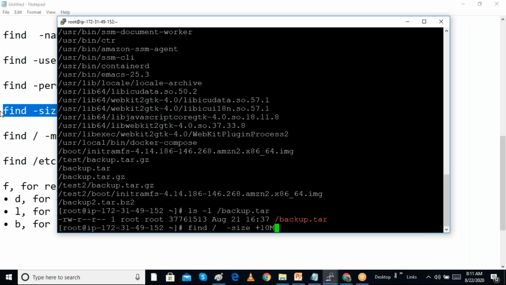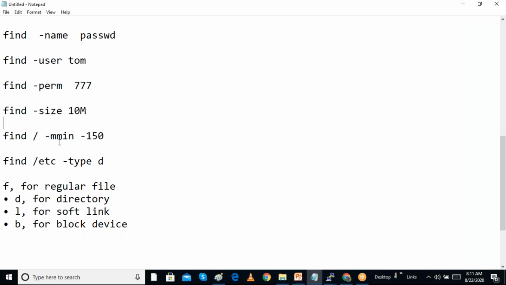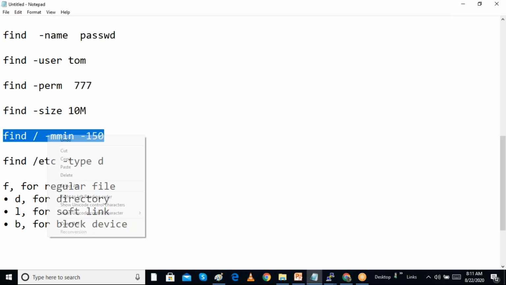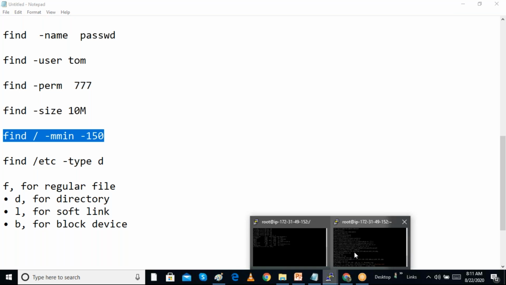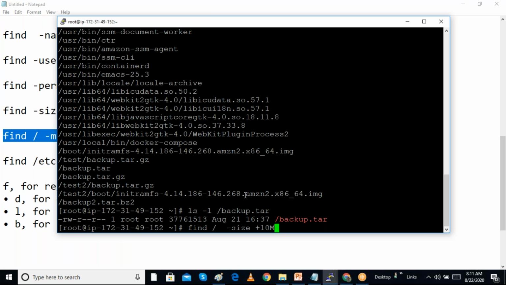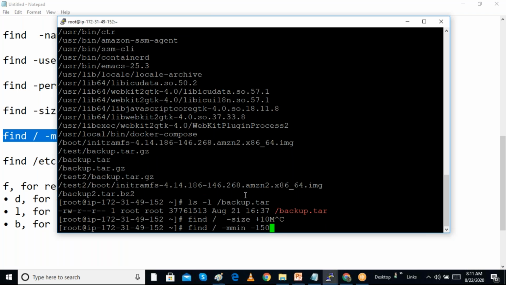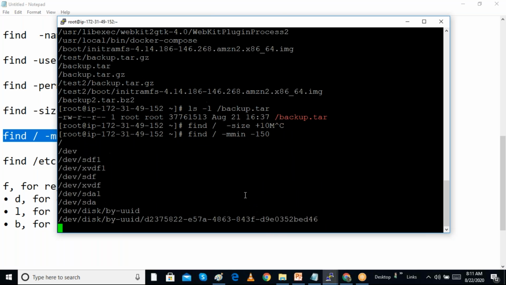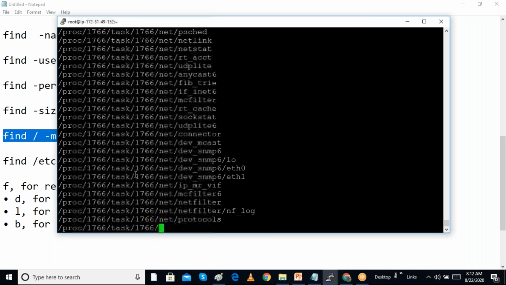We can also search for files which were created within 150 minutes. So I want to search all the files which were created within 150 minutes. I can show some files that were created within 150 minutes. All are showing here.